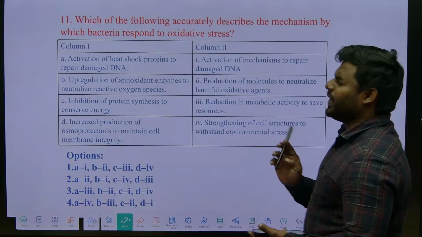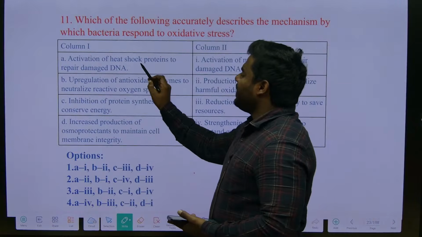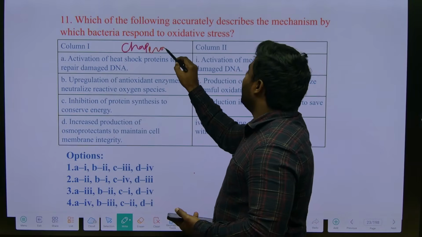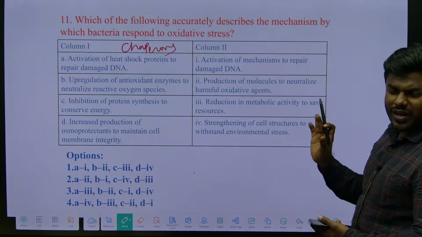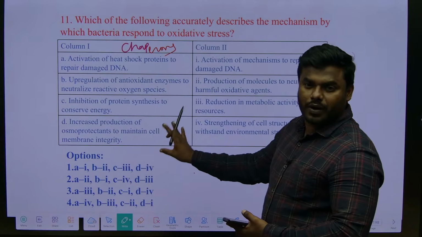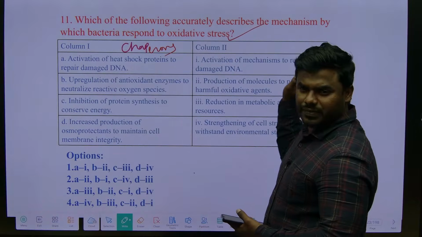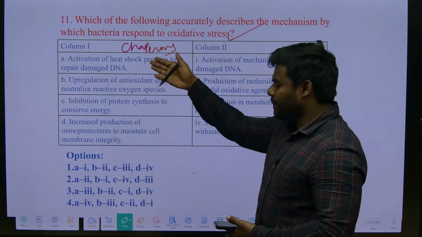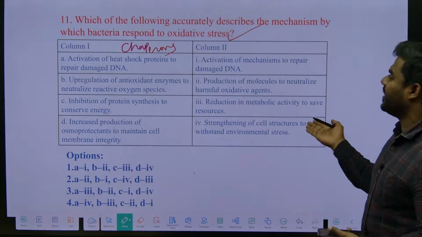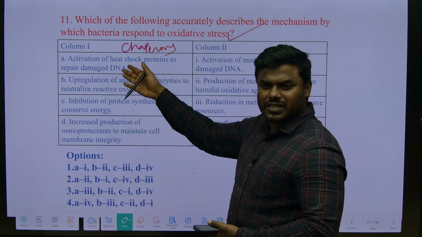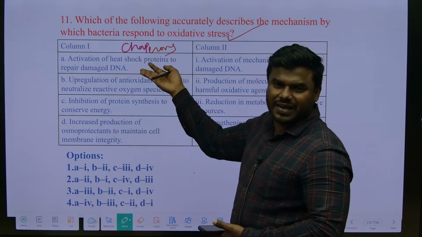Now look at the point: activation of heat shock proteins, also called chaperones. Here they have given one point very clearly. All these mechanisms respond whenever there is a stress. So now they are asking which mechanism becomes active upon which stress condition, or what happens when that stress mechanism is activated.